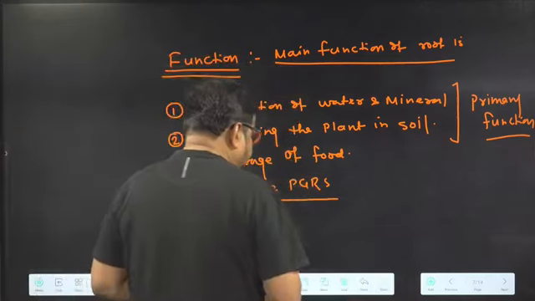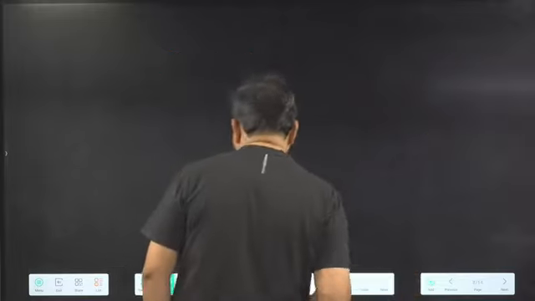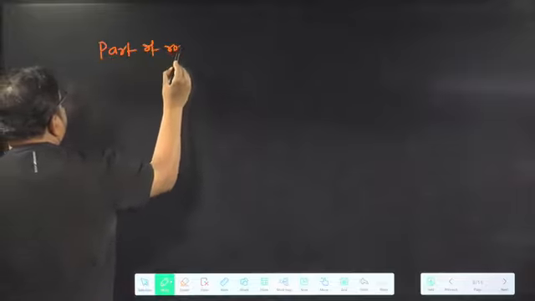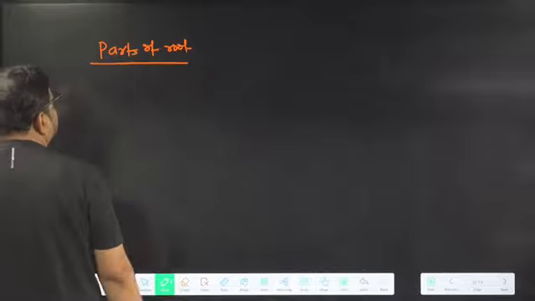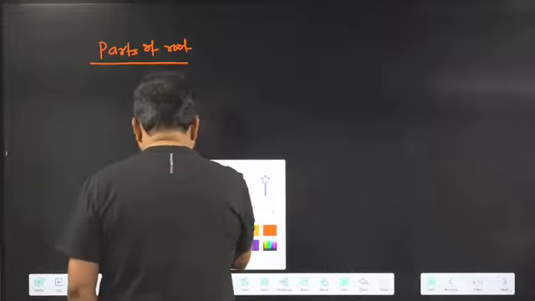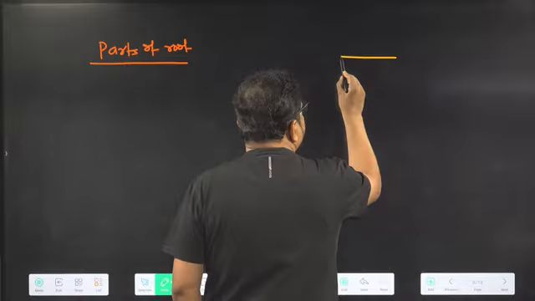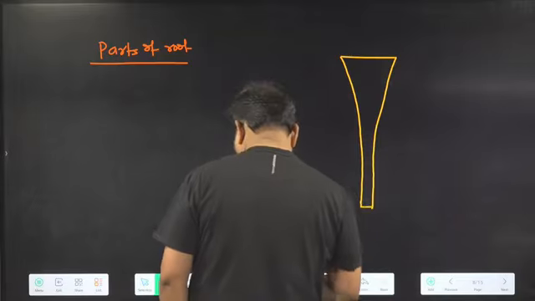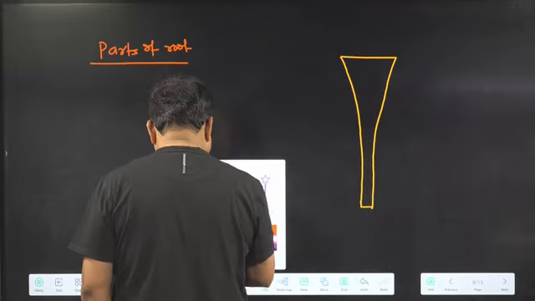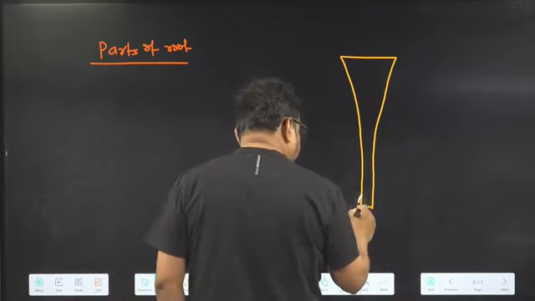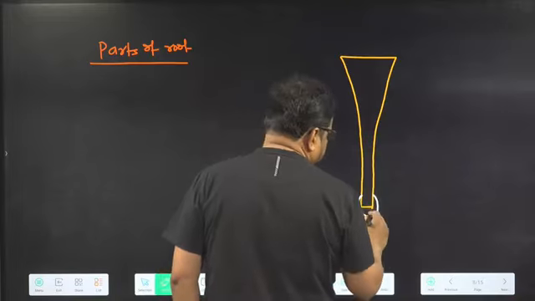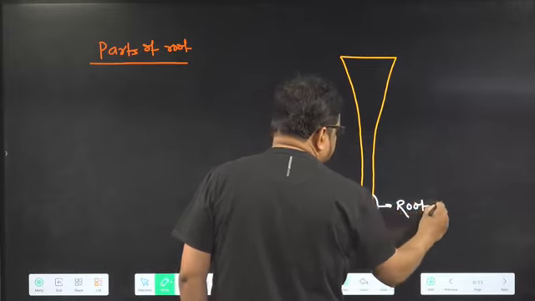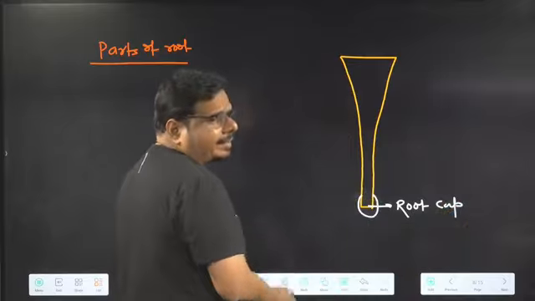Parts of root. Now have a look. Here it is a thimble-like structure, the root cap.